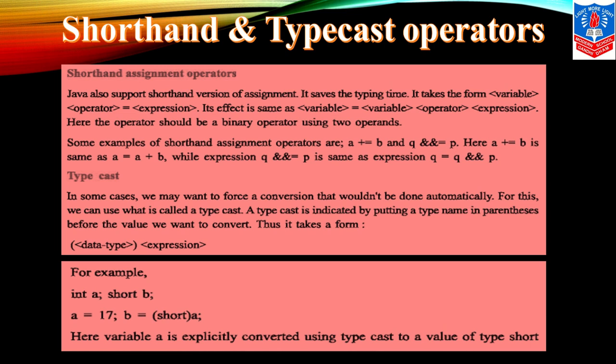For example, integer a and short b, we have taken two variables of integer and short data types. We are assigning the value 17 to a, and for b we take the short value of a. Here the variable is explicitly converted using typecast to a value of type short.